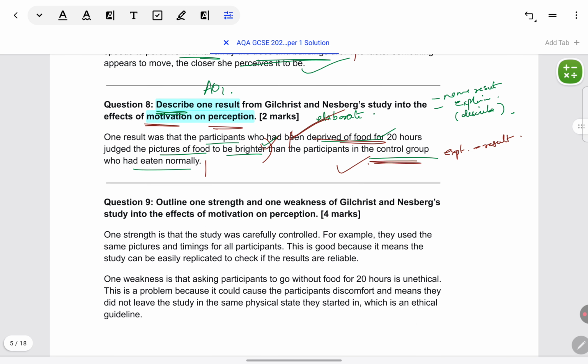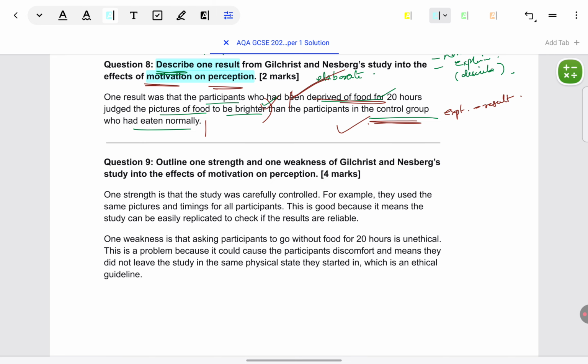Let's come to the next question. It's a 4 marks question, one strength, one weakness of the same theory, Gilchrist and Nesberg. The study. Effects of motivation on perception for 4 marks.